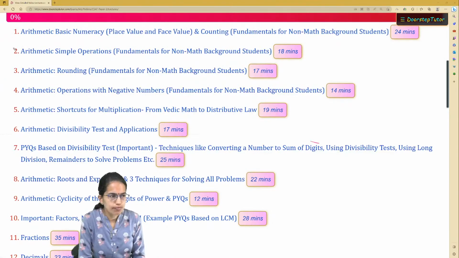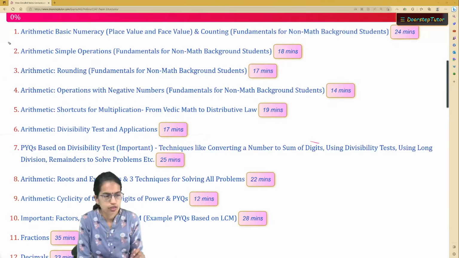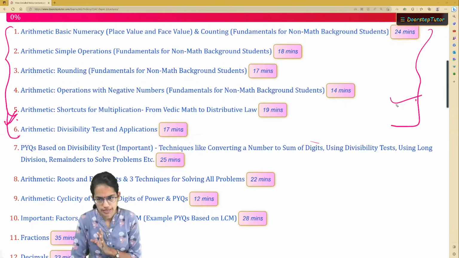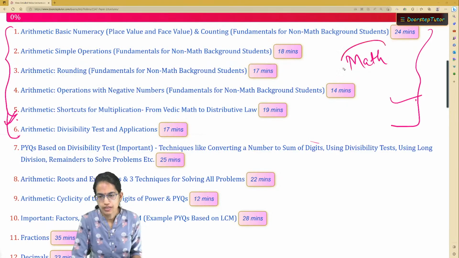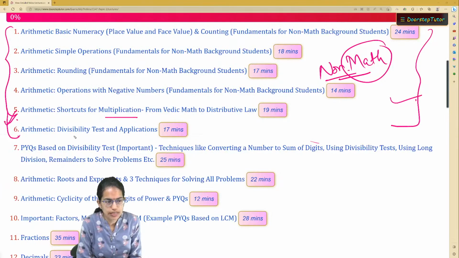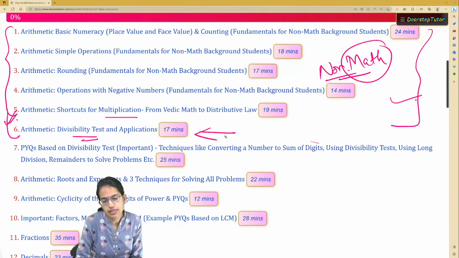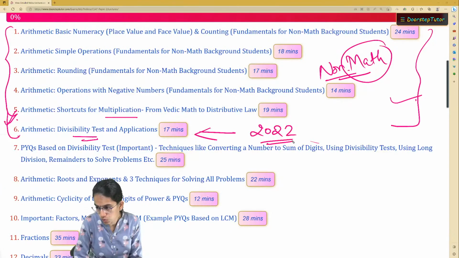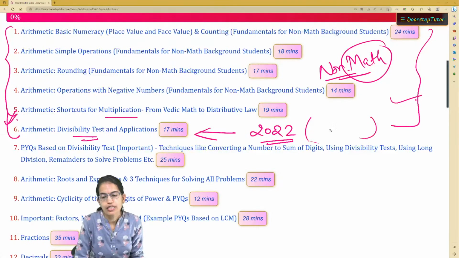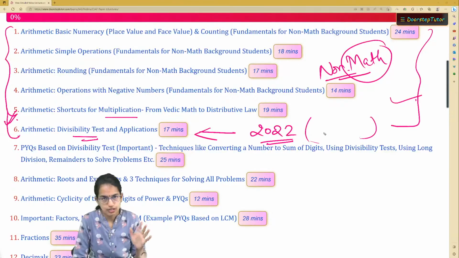So if you are not good at maths and you are struggling with the basics of maths, these are the important 6 lectures that you must cover, right? This is specifically targeted for students with a non-maths background. Students who are non-maths students must have a good understanding of the basics of multiplication and division. Now division: the question that was asked last year, in 2022, was relatively direct, but the logic requires a detailed understanding of the concepts of division.